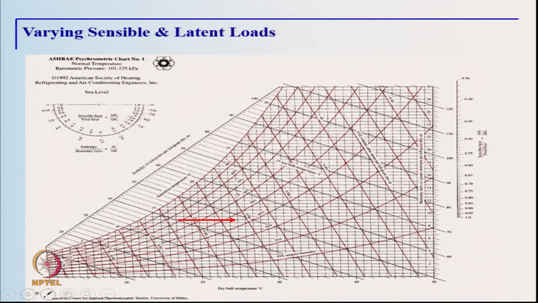So, let us first see a case where we have sensible heating within the conditioned space. So, you have only sensible heat gain in the space. There is also a possibility of sensible heat loss in the space. This point here is showing the room condition, and within the room the air is entering at this condition, it loses its heat to the surroundings, and therefore, the room is being maintained at this particular condition.